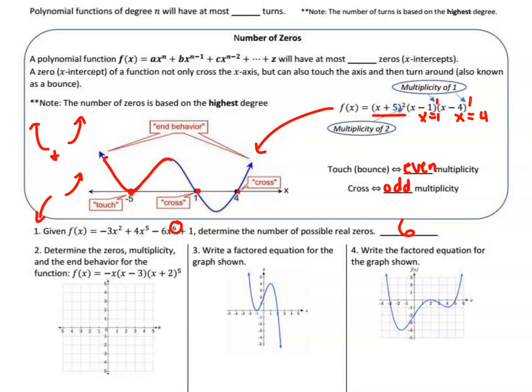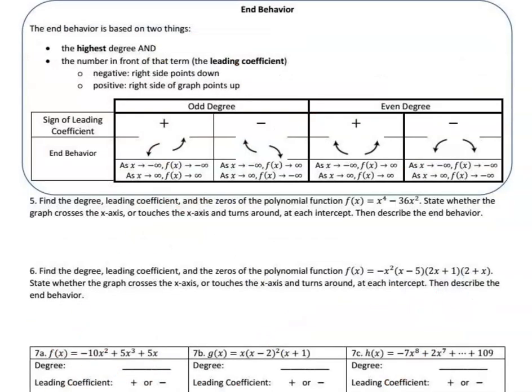If you have a negative even, you're going to go down on both ends, so down on the right and down on the left. And if you have a negative odd, you're up on the left and down on the right. I think that is, if I remember correctly, right here on the back. So I'm going to go answer these, then we'll go back and talk about that.